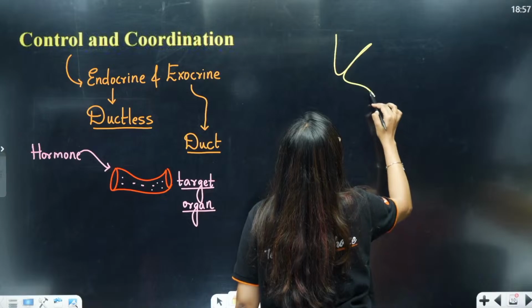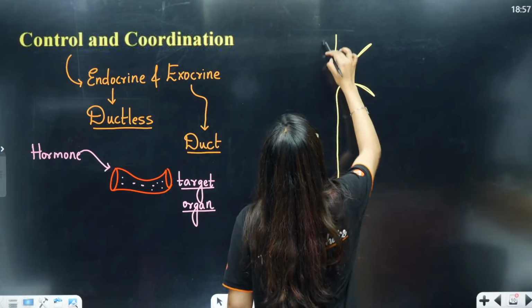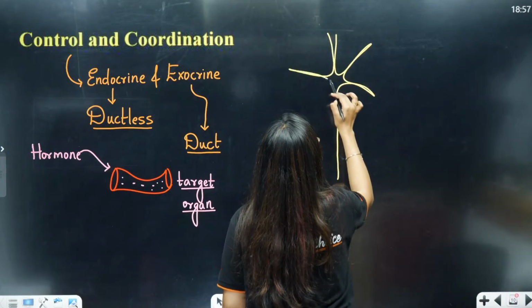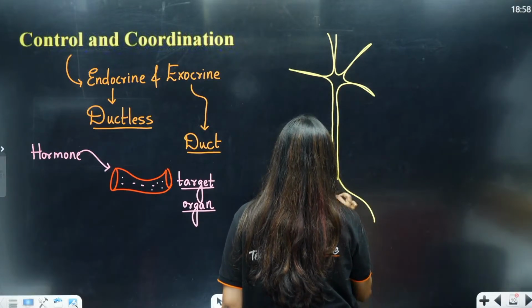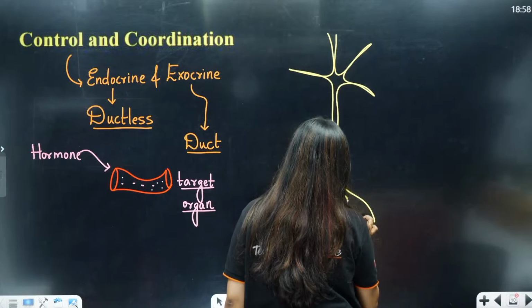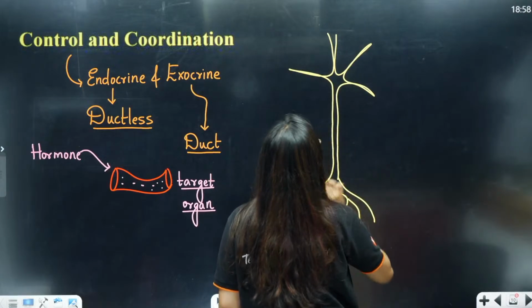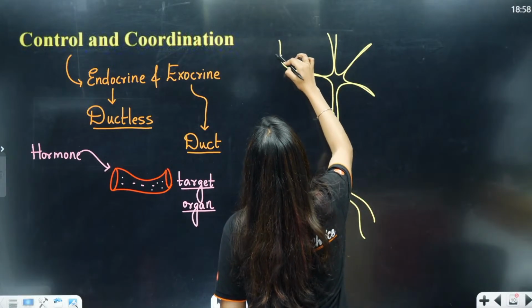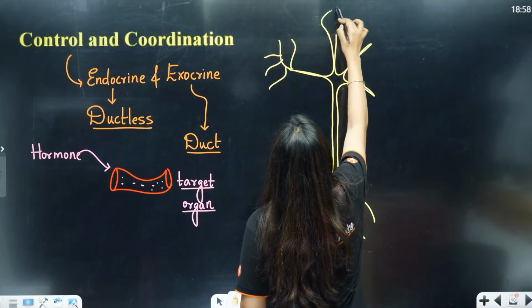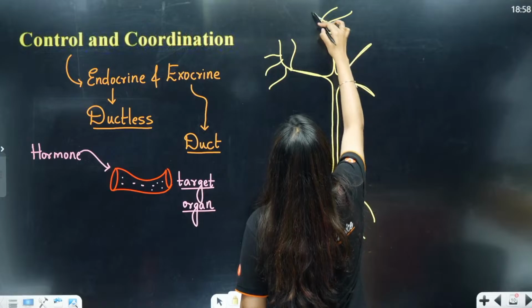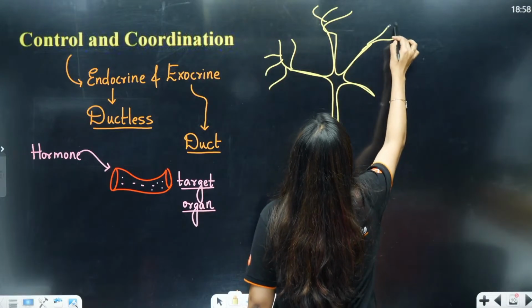What are they? Your neurons. This is your neurons, okay? Now, this which I am drawing, the small branches are your dendritic cells, okay? Dendritic cell, clear?